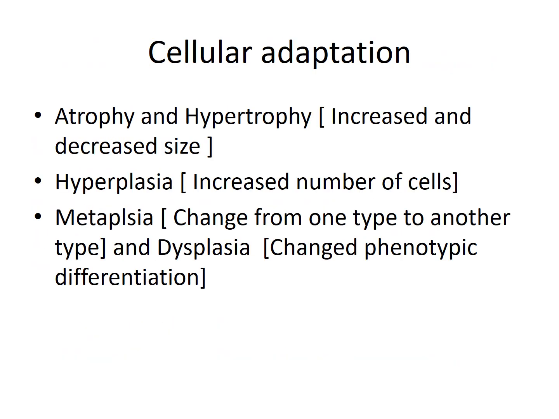Then we're moving on towards the cellular adaptations. As I said before, cellular adaptations happen in the cell to sustain the injury. First is atrophy or hypertrophy, that is decreased or increased size of the cell. Hyperplasia is increased number of cells. Metaplasia is change from one type of cell to another type, and dysplasia is changed phenotypic differentiation. The definitions are important for you to understand. We'll try to understand with examples now.